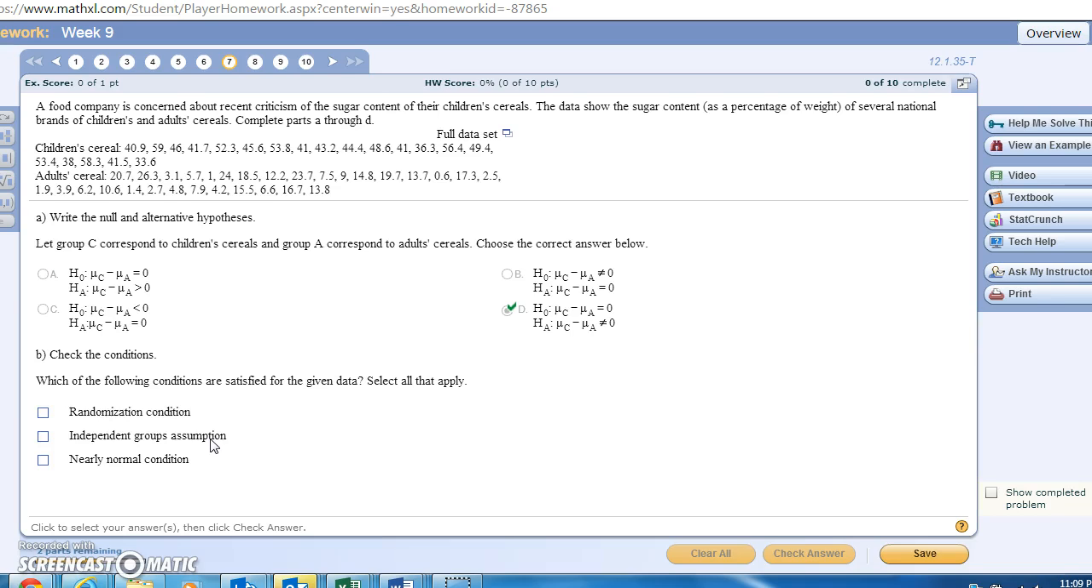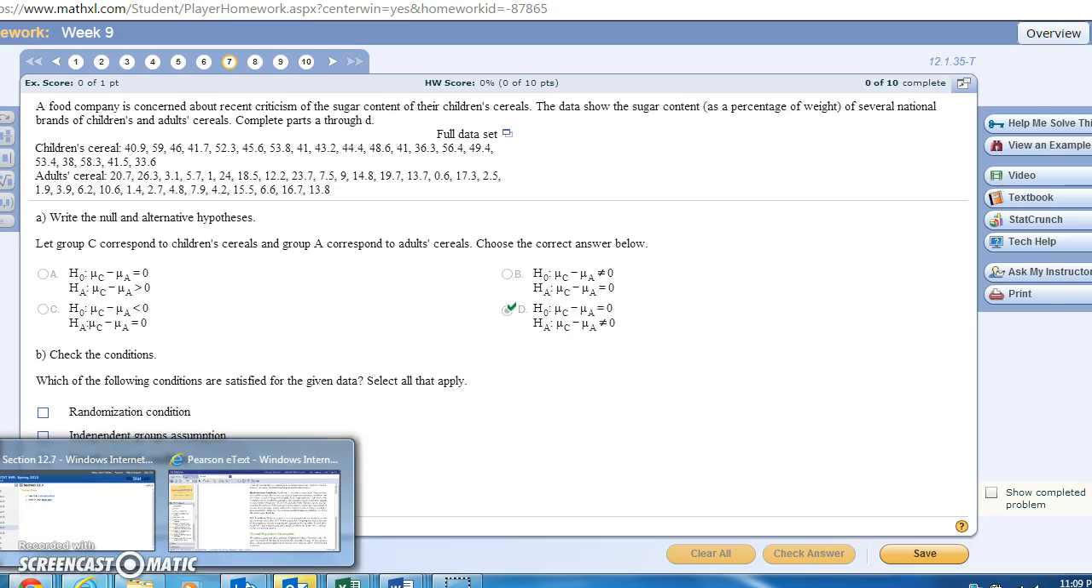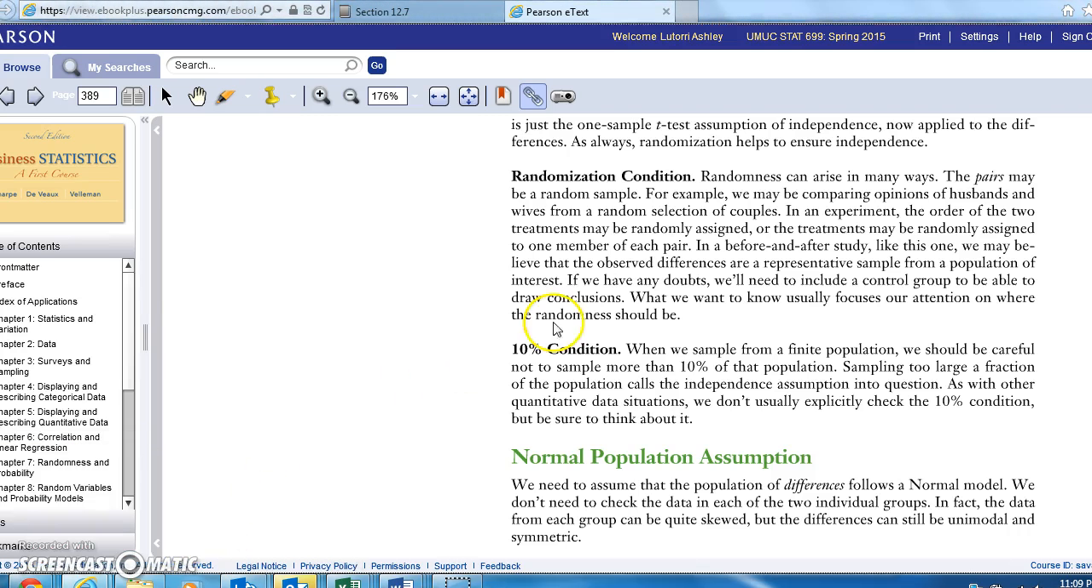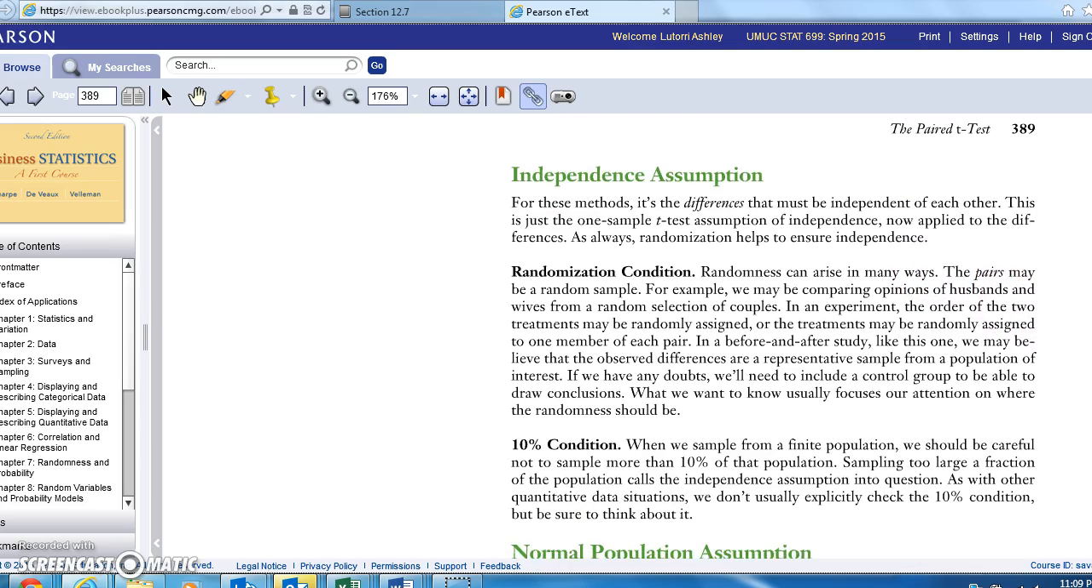Check the conditions. Which of the following conditions are satisfied for the given data? Select all that apply. Here are your options: randomization condition, independent groups assumption, and a nearly normal condition. For this, you can reference back to your textbook if you don't quite remember what the assumptions are. I have that open via my StatLab and Internet Explorer so that I can have the definitions handy here.